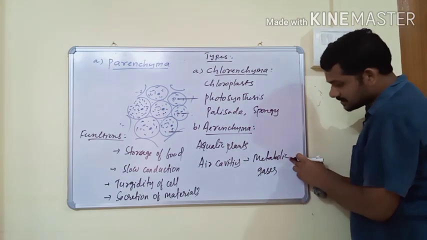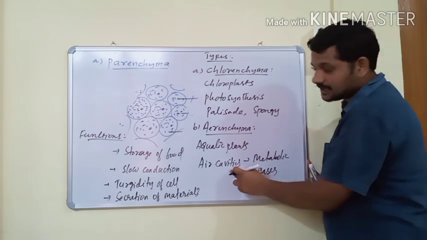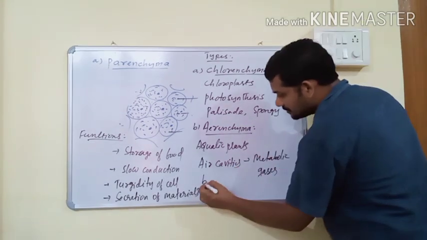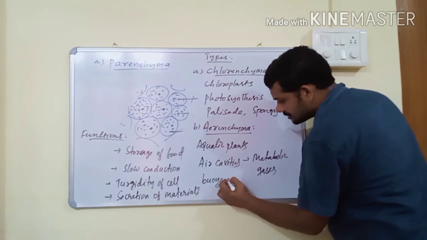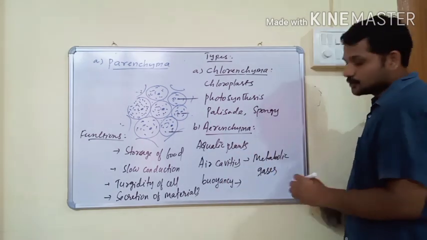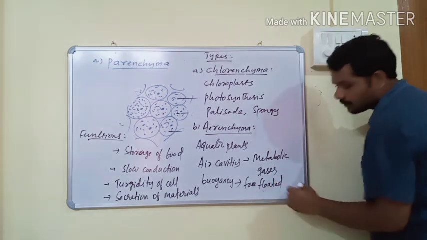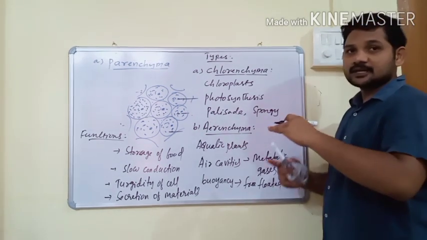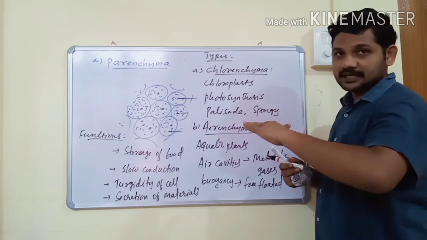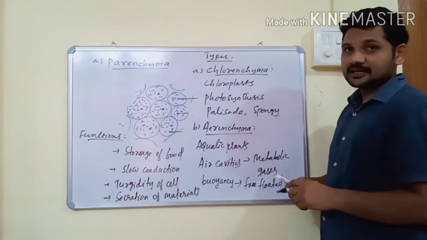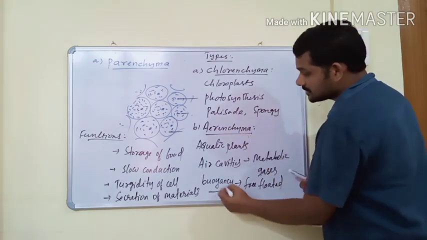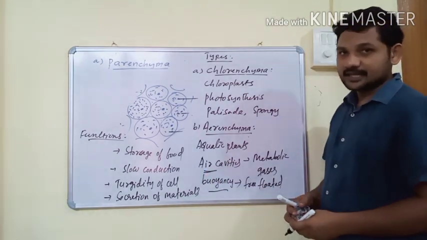So due to the presence of metabolic gases in their air cavities, parenchyma gives buoyancy to free floating aquatic plants. Some aquatic plants freely float on the surface. That is due to the presence of parenchyma. So parenchyma gives buoyancy due to the presence of air cavities.